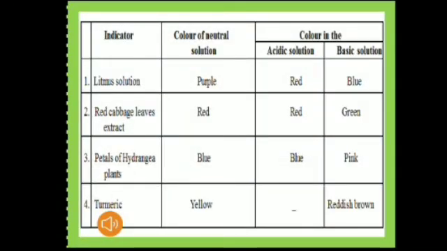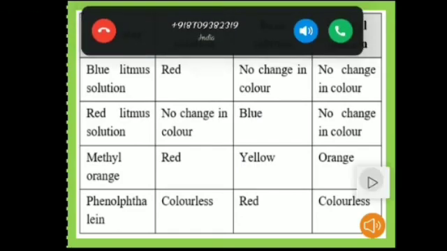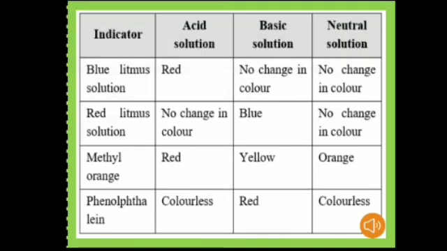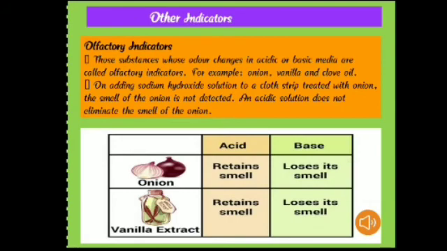Here is a chart which shows different natural indicators and how they change color in different medium. Olfactory indicator, it is a type of indicator that changes its odor or smell in acidic and basic medium. As for example, onion, vanilla, clove.